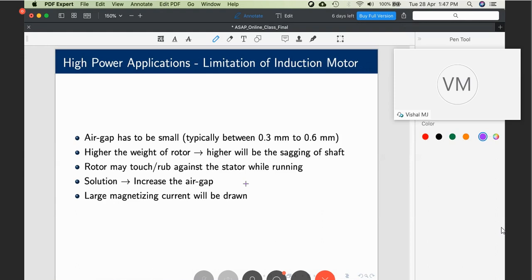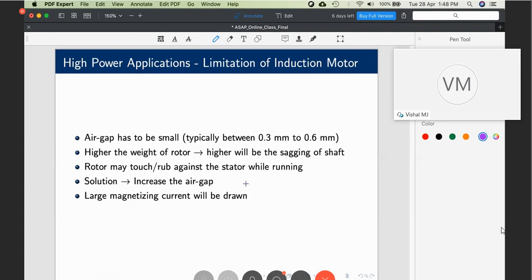And what is the nature of this current? It is 90-degree lagging with respect to the voltage. Okay, magnetizing current is 90-degree lagging with respect to the applied voltage. Under such conditions, what will be the power factor? The power factor will be definitely lagging because magnetizing current is lagging. Clear? Now consider a second case where I increase the DC excitation to the rotor and